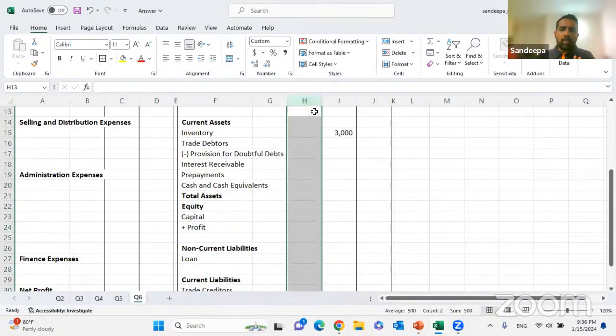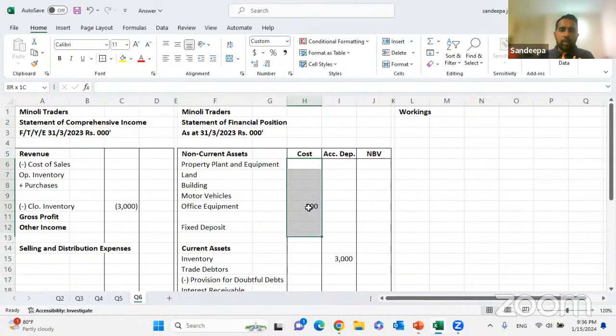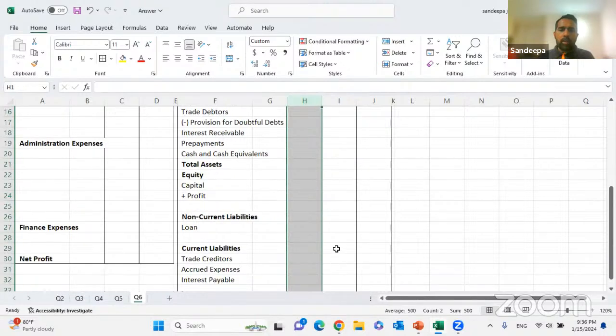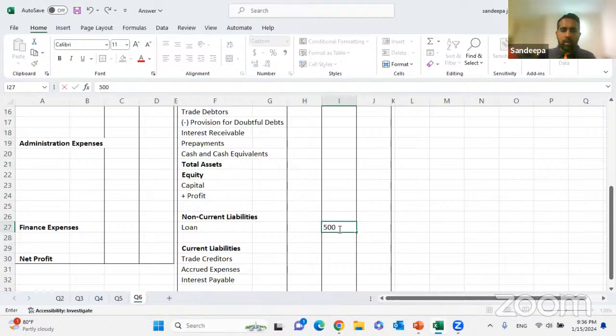This first column, the cost column, applies only to PPE. We put the others in the second column. So the loan value is rupees 500. Debited to equipment, credited to loan.